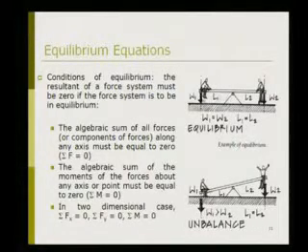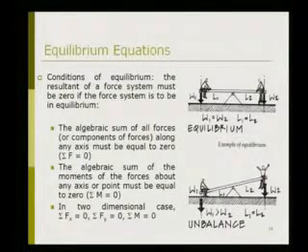When W1 L1 and W2 L2 are given, when W1 is equal to W2 and L1 is equal to L2, at that time there will be equilibrium. The algebraic sum of all forces or components of forces along any axis must be equal to 0 for the equilibrium. The algebraic sum of the moments of forces about any axis or point must be equal to 0.